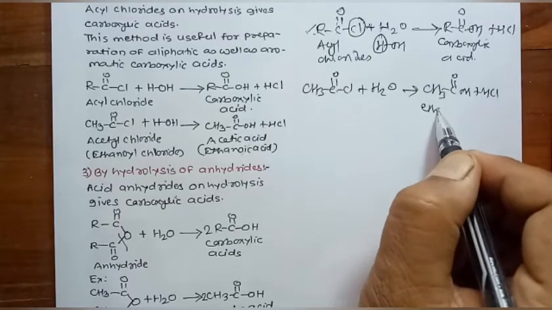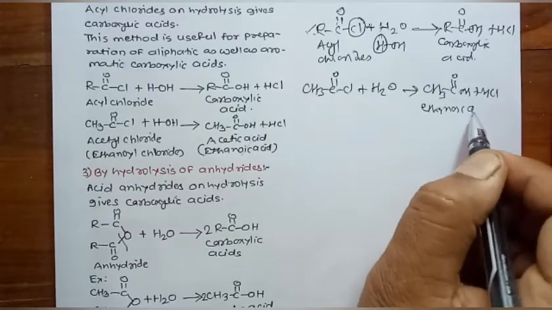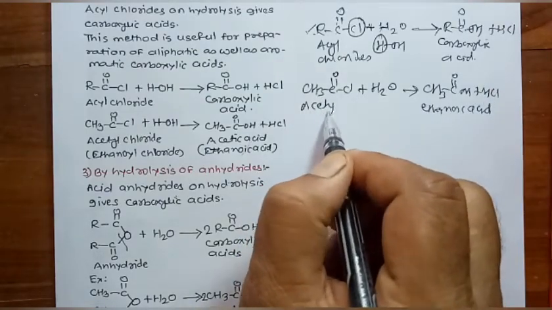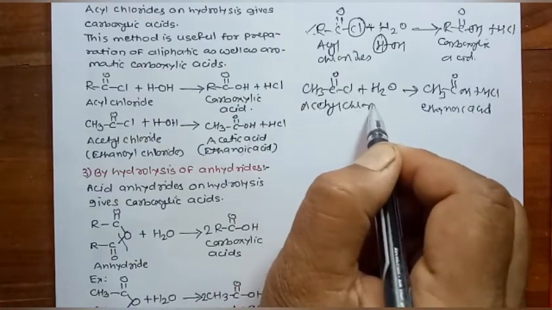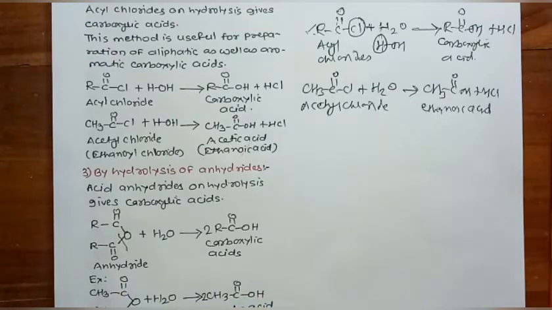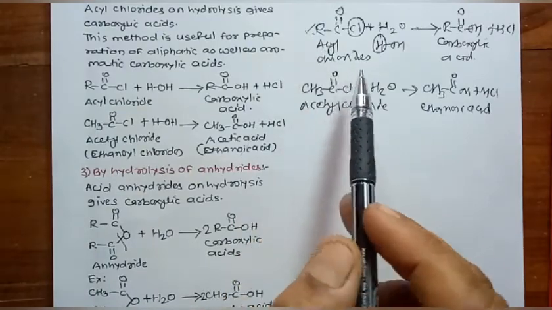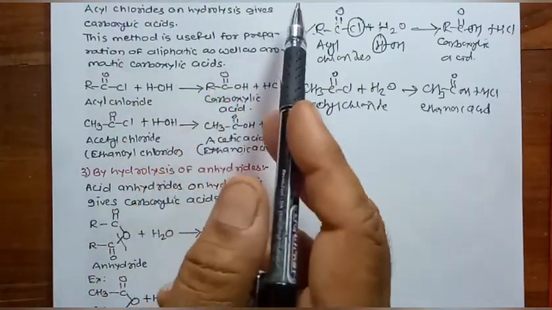It is acetic acid or ethanoic acid. It is acetyl chloride, also known as ethanoyl chloride. In this way we can prepare carboxylic acids by hydrolysis of acyl chlorides.